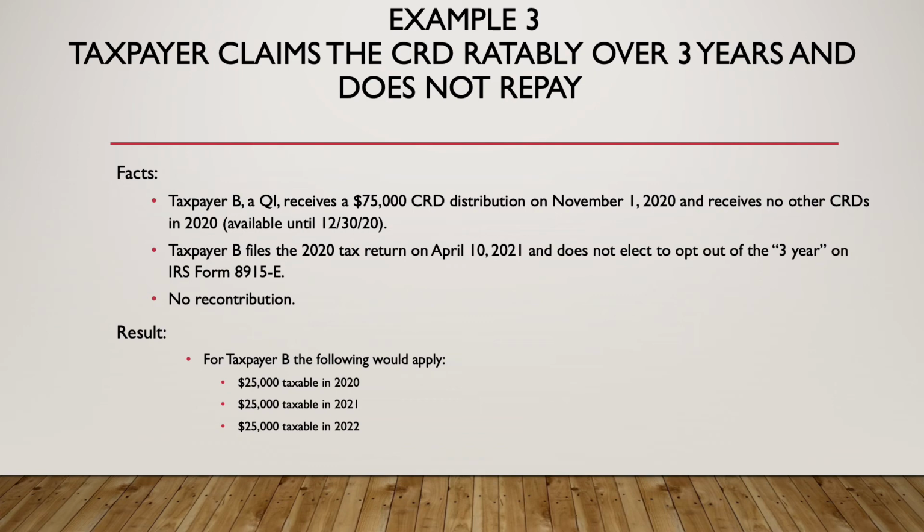Taxpayer B files the 2020 tax return on April 10th of 2021, and they do not elect to opt out of the 3-year. That means they want this to be taxed ratably, and there's no recontribution. So for taxpayer B, pretty simple: $75,000 divided by 3, $25,000 taxable in 2020, $25,000 in 2021, and $25,000 in 2022.